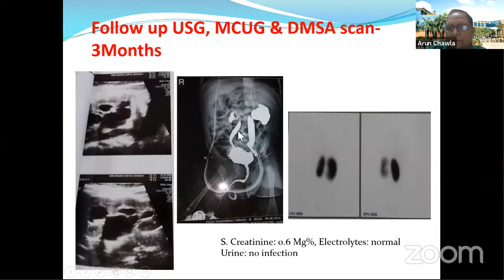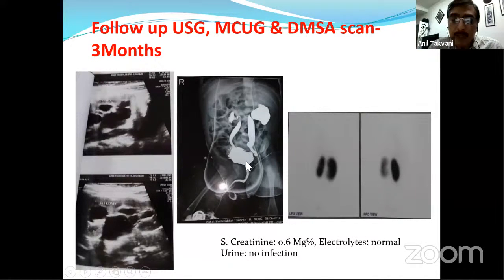So, this is the MCU which was done at 3 months. You can see that there are no findings suggestive of obstruction in the form of residual wall or stricture formation, and significantly the reflux has reduced. Definitely the burden of the reflux was much more on the left side, and that can be depicted here in the DMSA renal scan.